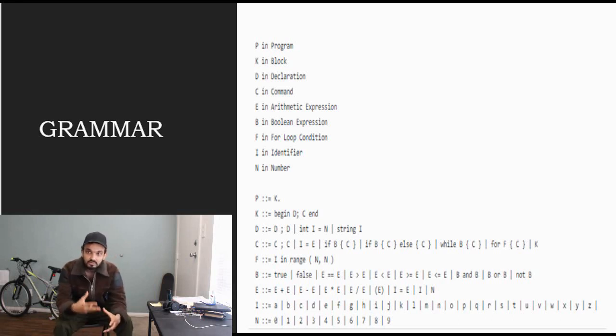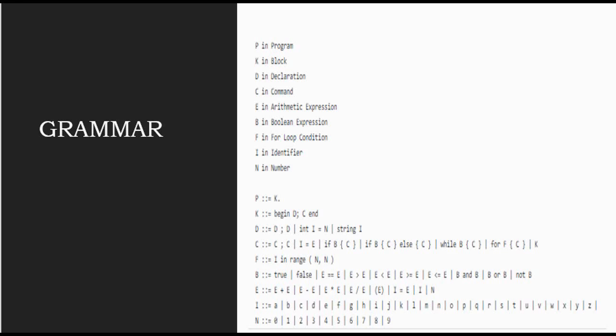For condition statement, we have used if else statement. For loops, we have used while statement, and for string, we have a form in quotes containing x values, and then for integer values we have 0 to 9.